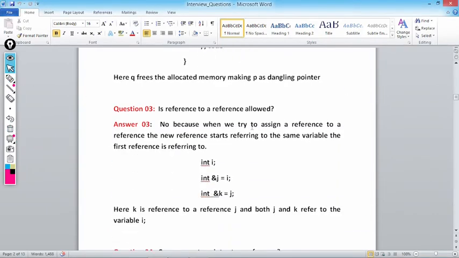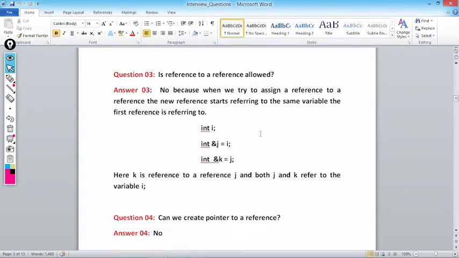Next, is reference to a reference allowed? Answer will be no, because when we try to assign a reference to a reference, listen to it very carefully. These are very, very important and technical questions that are asked in the interview. You should be able to give the answer properly. Is reference to a reference allowed? Answer will be no, because when we try to assign a reference to a reference, the new reference starts referring to the same variable the first reference is referring to.